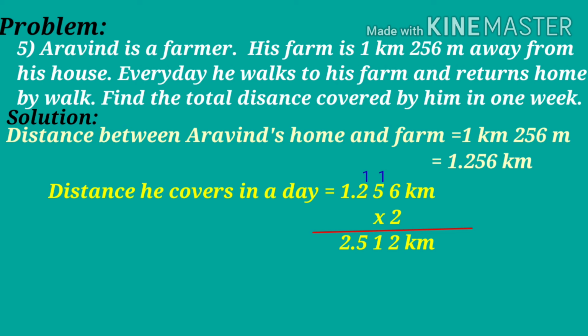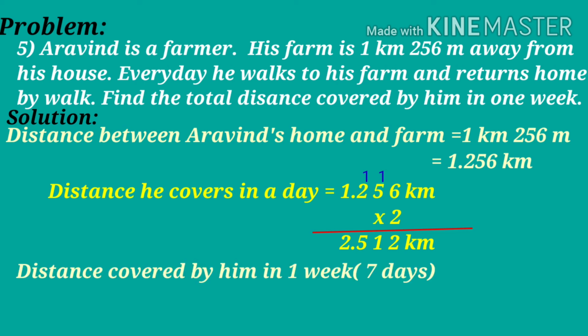The problem is asking to find the total distance covered by him in 1 week. We know that 1 week is 7 days. So children, how much distance does he cover in 1 week? How can we find it? Yes, here again it is the case of one to many. It means we have to perform the operation multiplication.